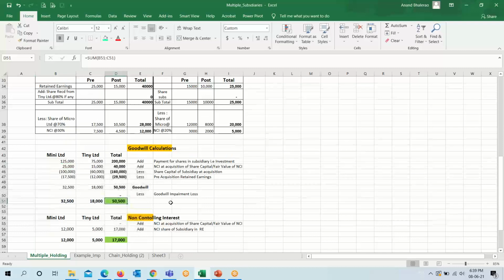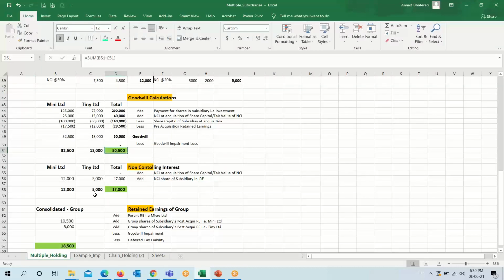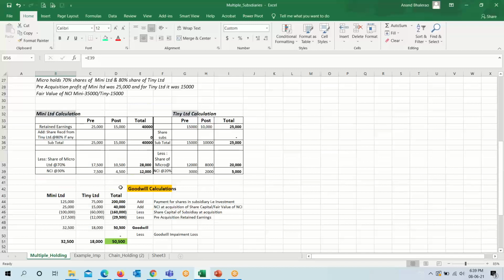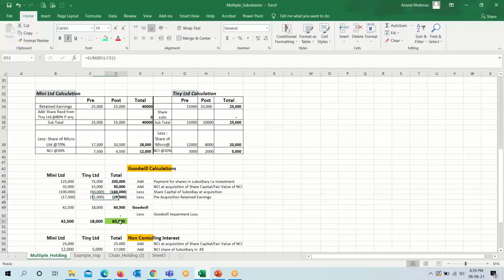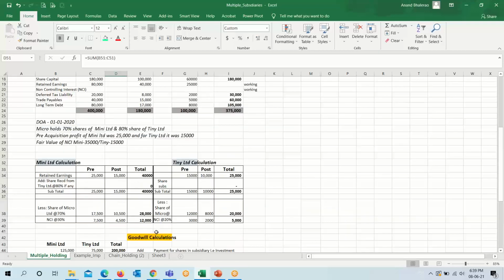Okay, it comes to 50,500. So non-controlling interest for Mini and Micro Limited acquisition at fair value. Since fair value is given, it is 25,000. Sorry, it is the fair value, it is here. It is 35,000 and not 25,000. It is 35,000. It will make our goodwill 60,500.